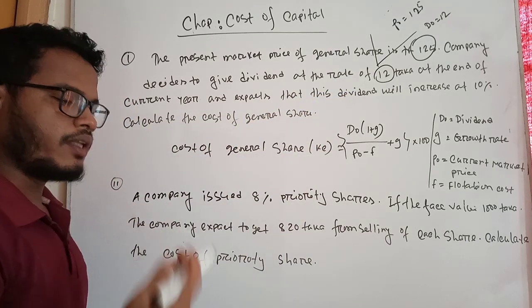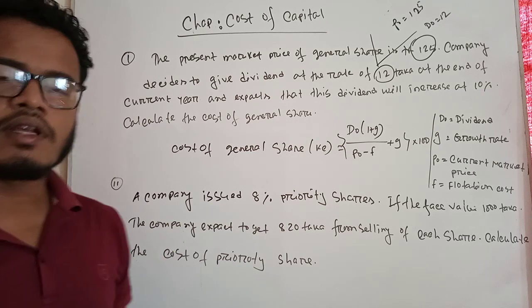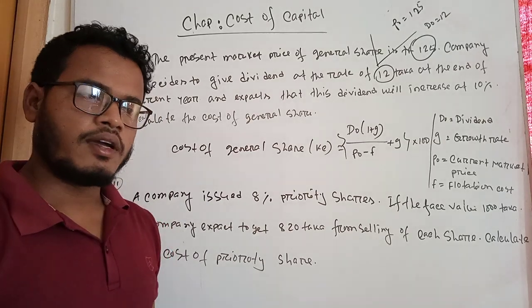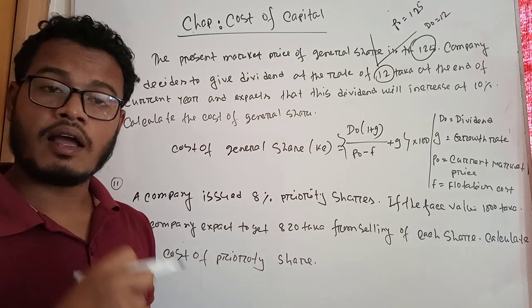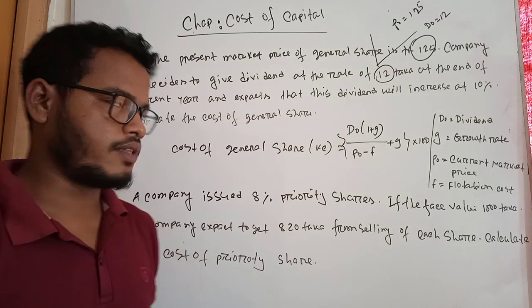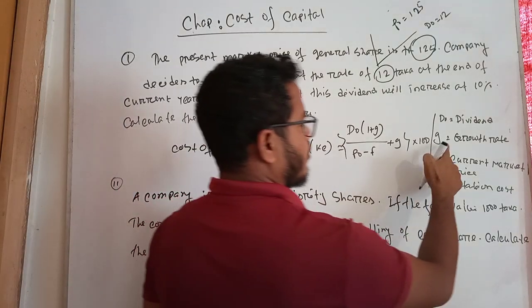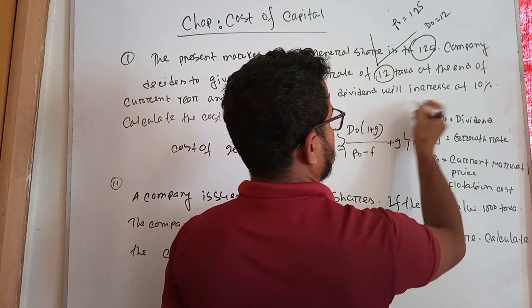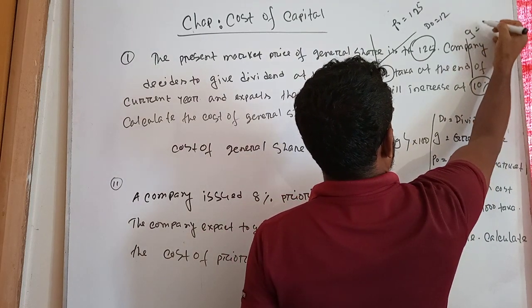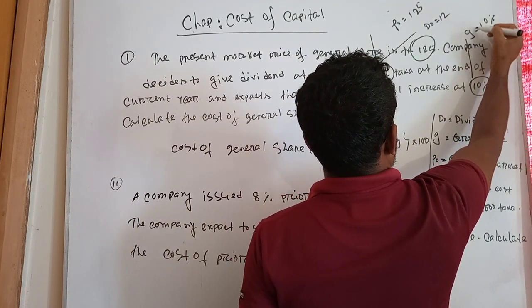So when the dividend increases after some time, after the first year or second year, we write the growth rate. I mean G represents the growth rate or dividend increase. So here the growth rate or dividend increase is represented by G. Here G is equal to 10%.